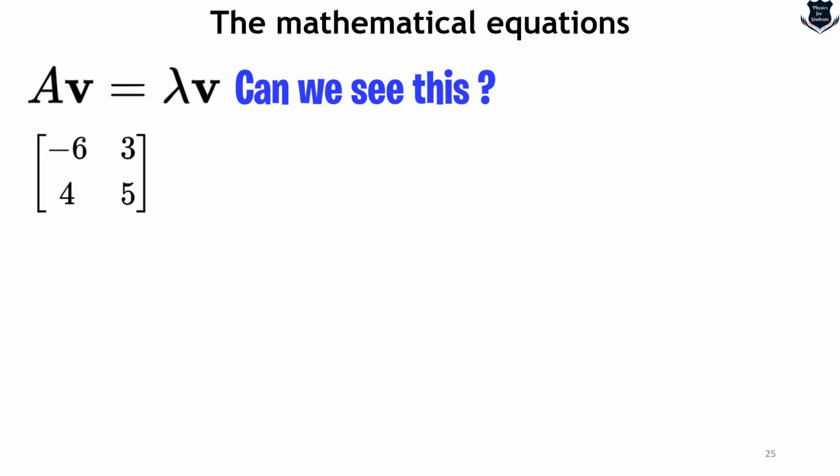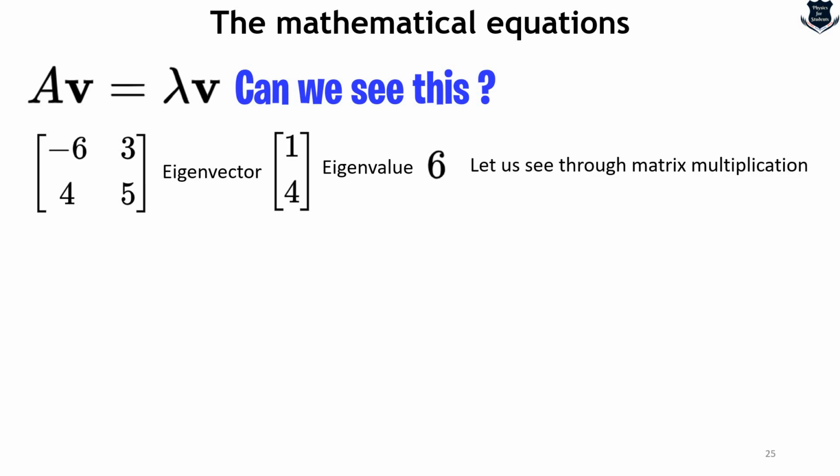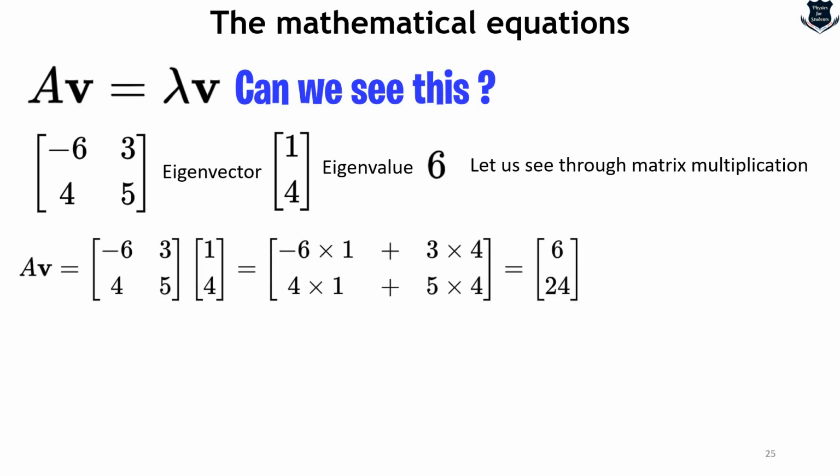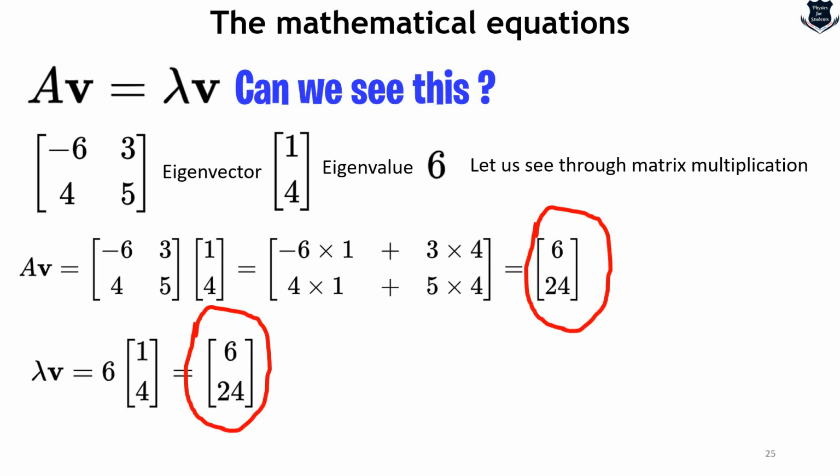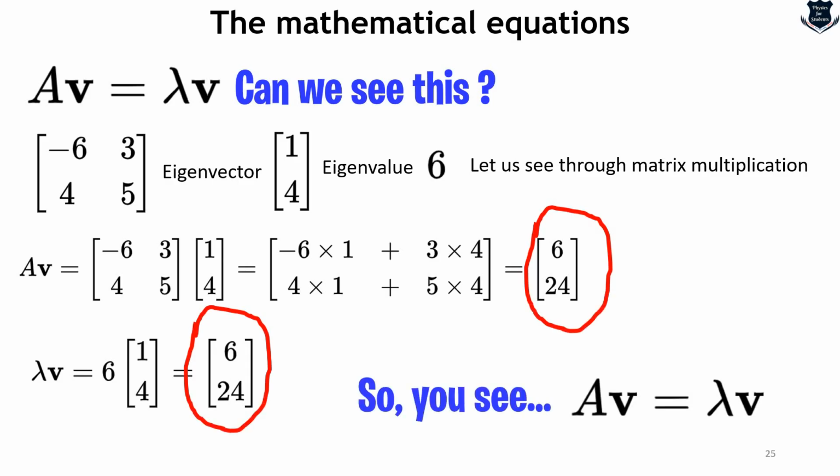So here you can see if I take this matrix, then an eigenvector is (1, 4) with a matching eigenvalue of 6. Once we perform what is called a matrix multiplication, you all know that we get something like this. And lambda v actually gives us (6, 24). So this (6, 1, 4) ultimately returns (6, 24). So what do we get from here? You see these two are absolutely the same, and it gives us a wonderful proof that Av equals lambda v. So just doing the matrix multiplication, we get that.